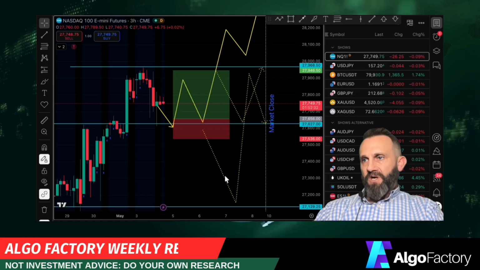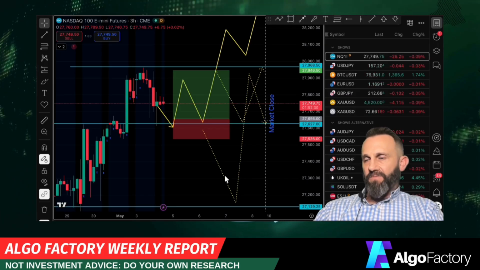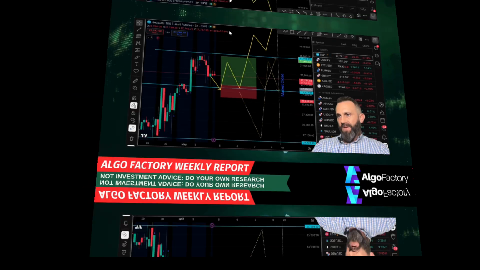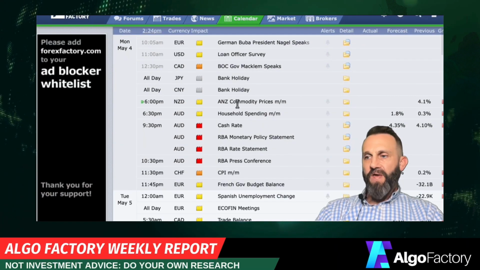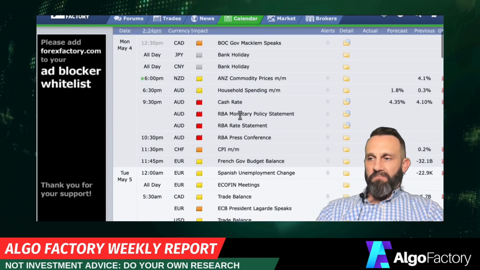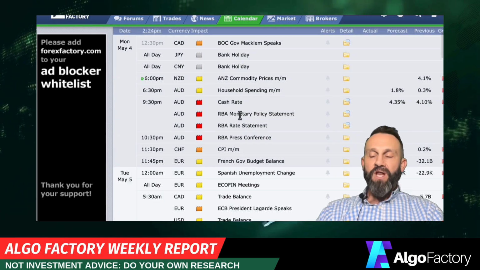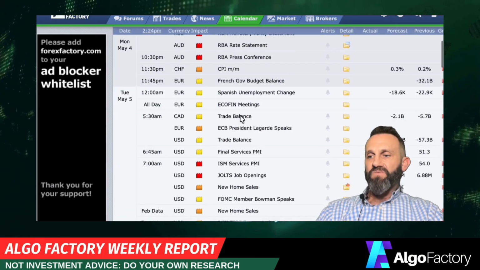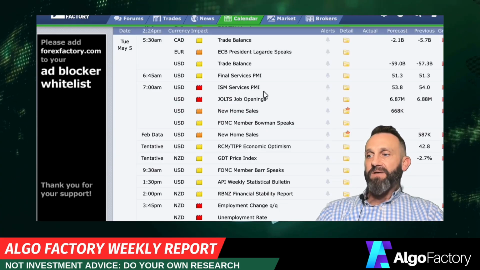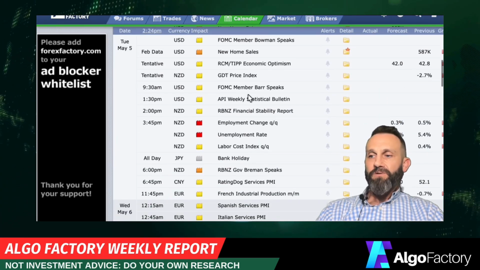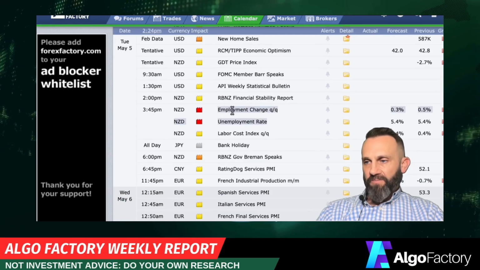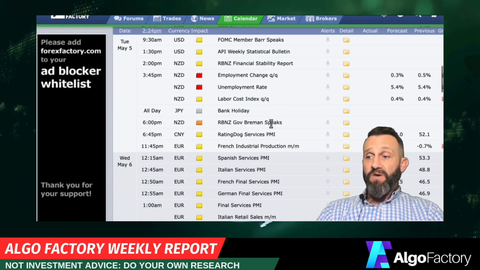So we're going to jump into the charts, but first we're going to take a look at the economic data that comes out this week over at forexfactory.com, because that can affect the charts and we've got to work around that. So here we go. Monday at 12:30 a.m., actually very early Tuesday morning EST, we have the Aussie cash rate and the monetary policy statement coming from Australia. So if you're trading the Aussie dollar or any Aussie markets, that can really affect those. Tuesday 10 a.m., we have USD data coming out, jobs openings and PMI. So that can affect anything dollar-based, including the stock market. We also have at 6:45 p.m. the New Zealand employment and unemployment data coming out, which of course can affect the Kiwi.